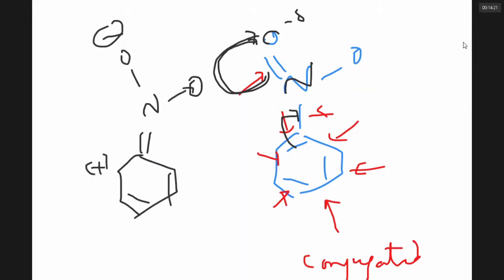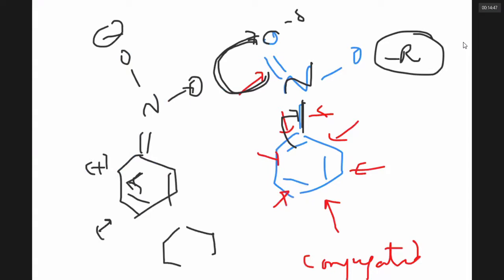This type of complete transfer of full positive and full negative charge through pi bonded electrons, which are in conjugation, is called resonance. This is the minus R effect, because the electrons are going away from the carbon chain. Now notice that as the positive charge moves, there are further canonical forms. In total you can have 5 such canonical forms. All these canonical forms are decreasing the electron density in the benzene ring.